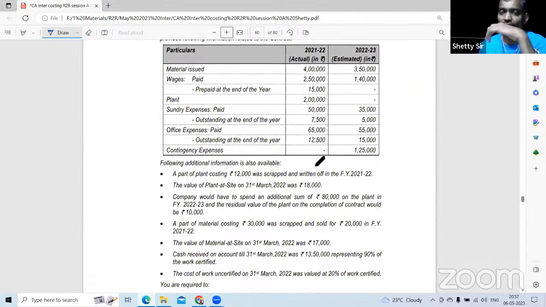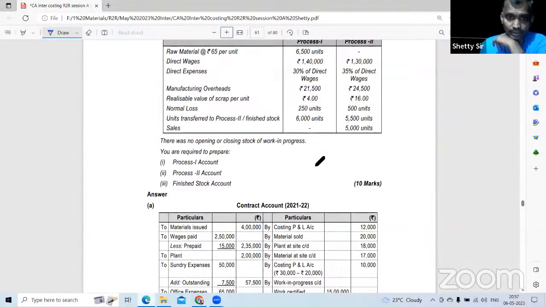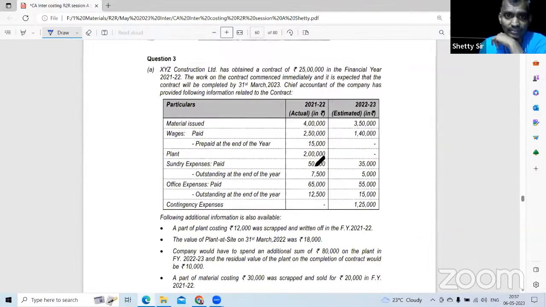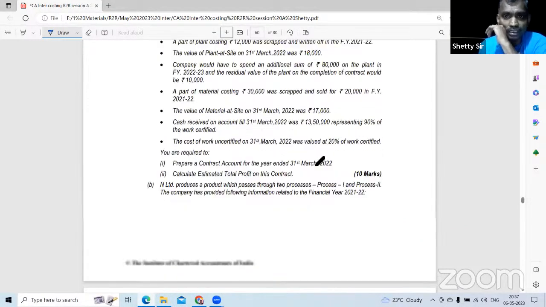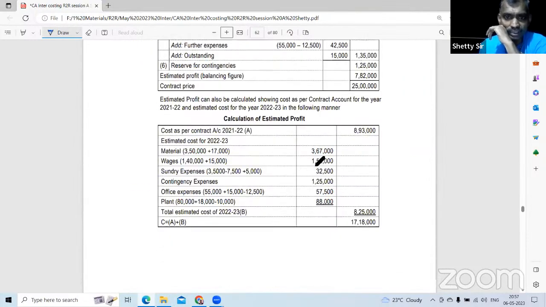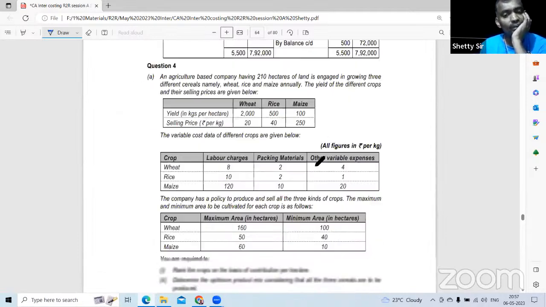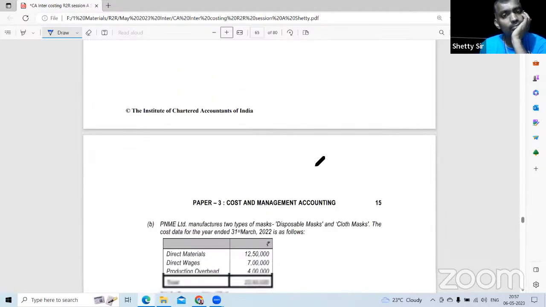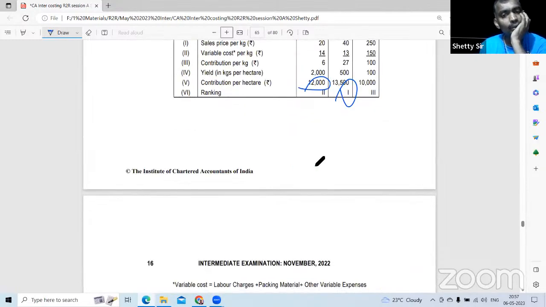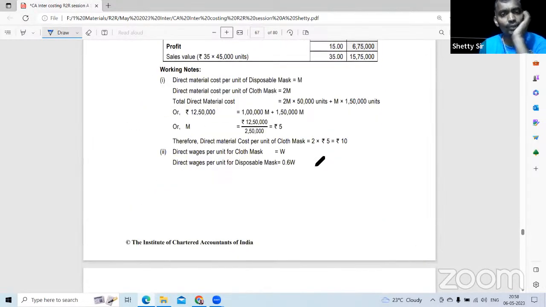Be a little careful when ABC comes. ABC may be high time consuming, look at it carefully. Okay? ABC is normally high time consuming. Then I would have done question number 3. Why question number 3? Contract costing, a very straight question, and process costing. Both are easy. Question number 3 I would have done, and question number 4 also. I think question number 4, yeah.